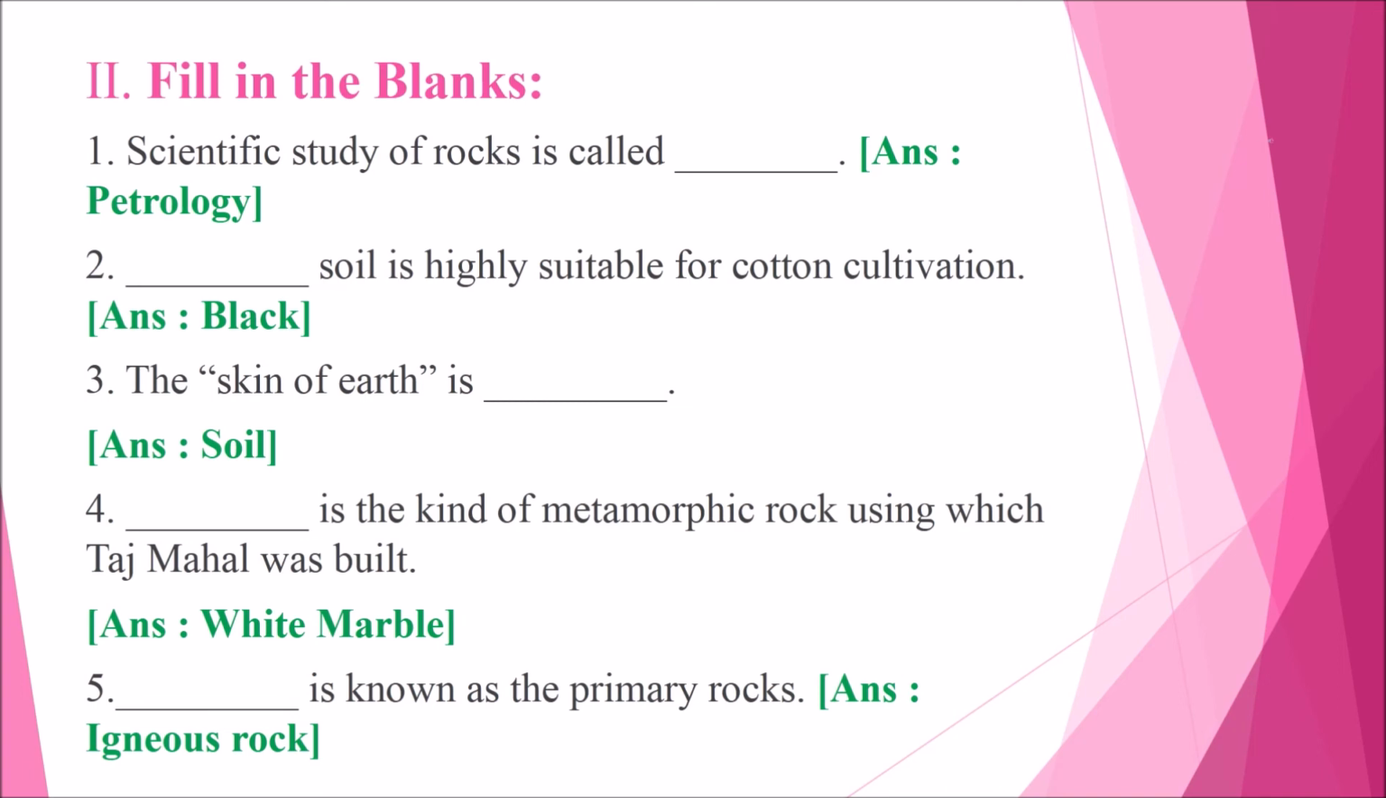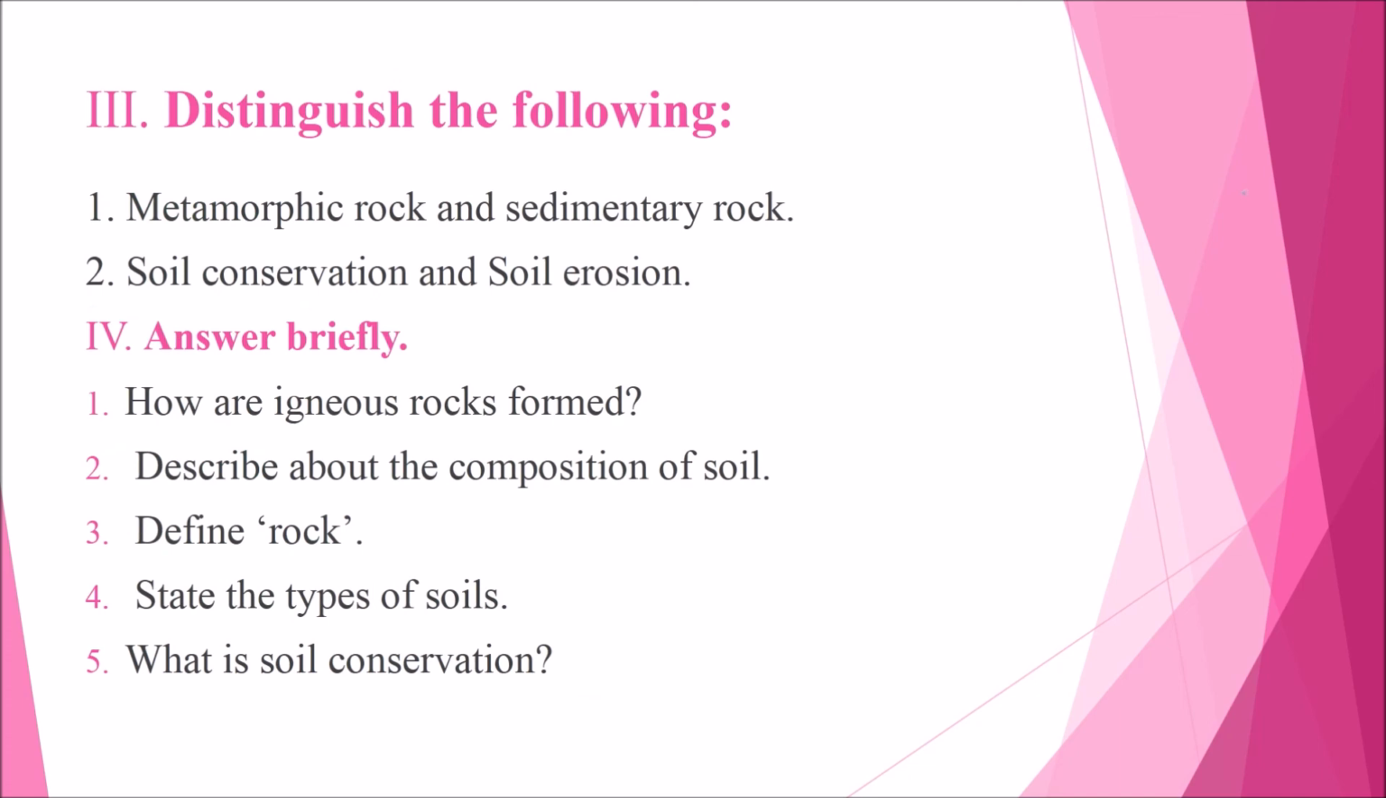Question number 2. Dash soil is highly suitable for cotton cultivation. So the answer is black. Question number 3. The skin of earth is dash. Answer is soil. Question number 4. Dash is the kind of metamorphic rock using which Taj Mahal was built. Answer, white marble. Question number 5. Dash is known as the primary rocks. Answer is igneous rocks.